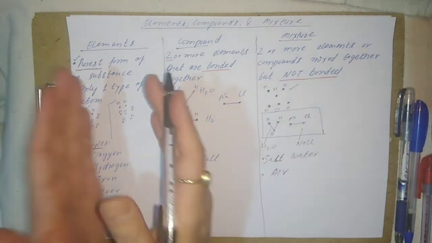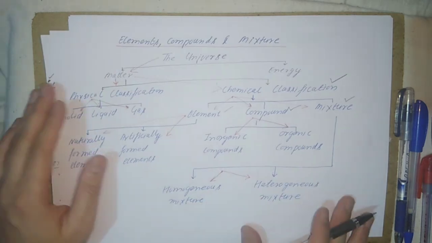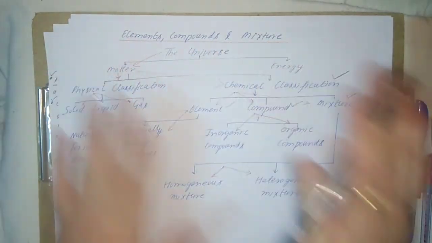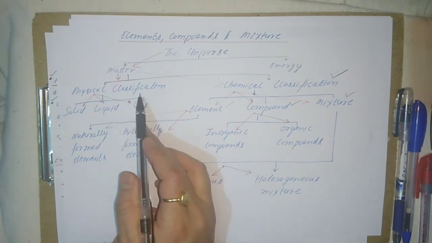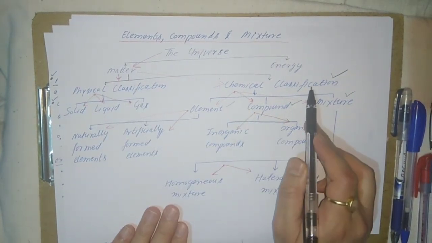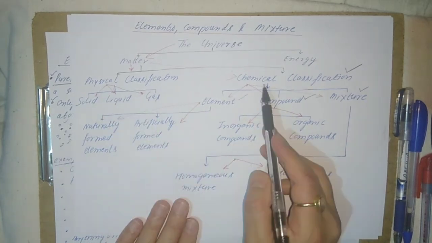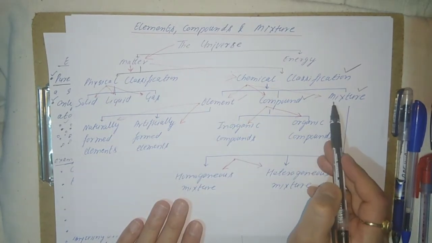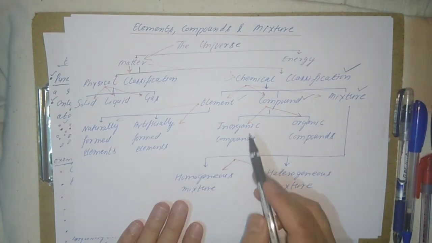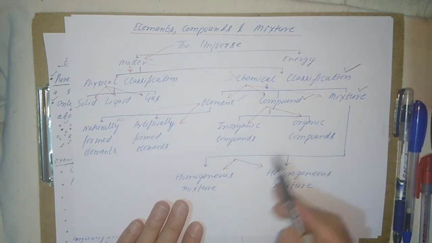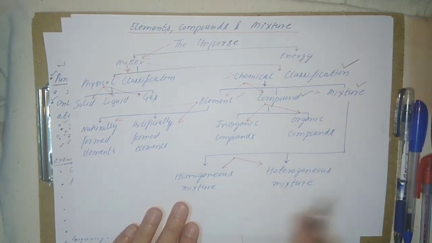So let me recap. We first studied the broad classification, element, compound and mixture. We start with the universe, goes to matter, physical classification, and then the chemical classification. We saw physical classification is about solid, liquid, gas. Then chemical is element, compound, and mixture. Then how elements are further naturally or artificially formed, and compounds are inorganic, organic, and then mixture is divided into homogeneous and heterogeneous mixture.